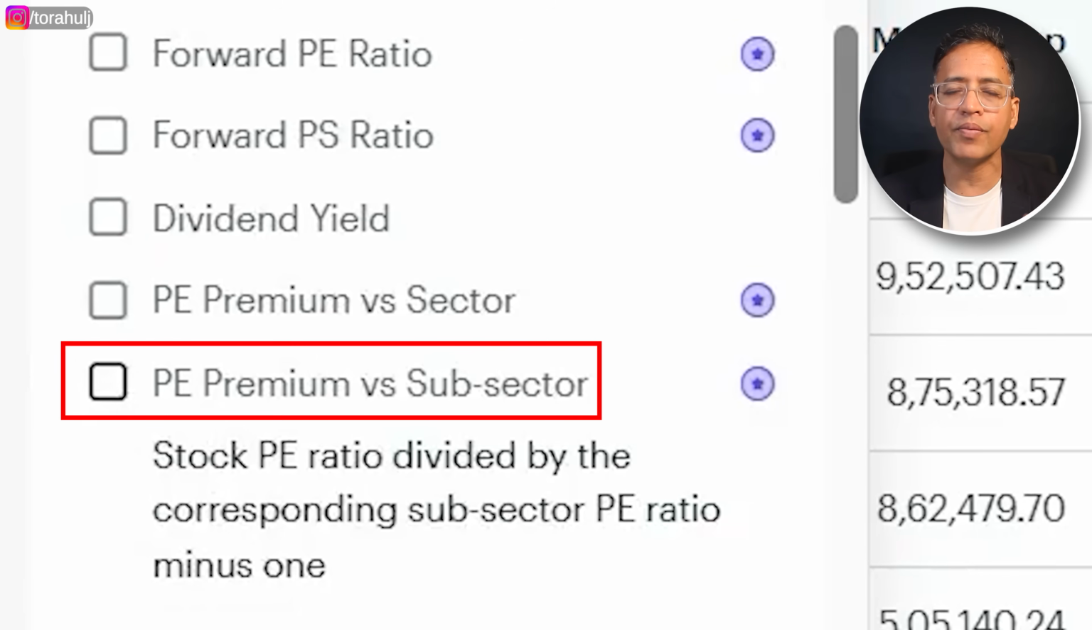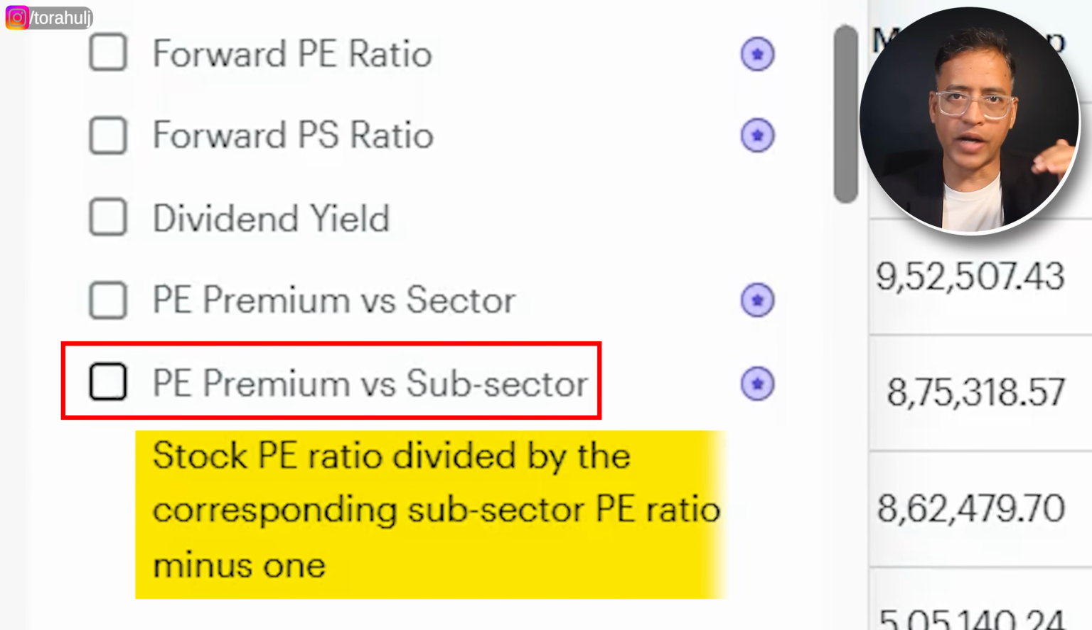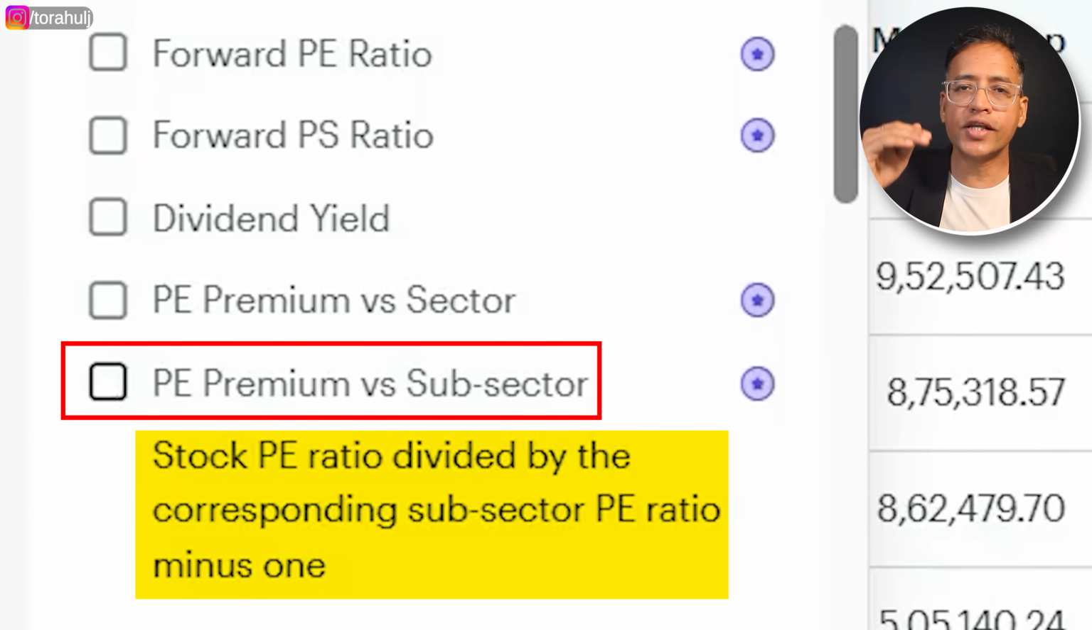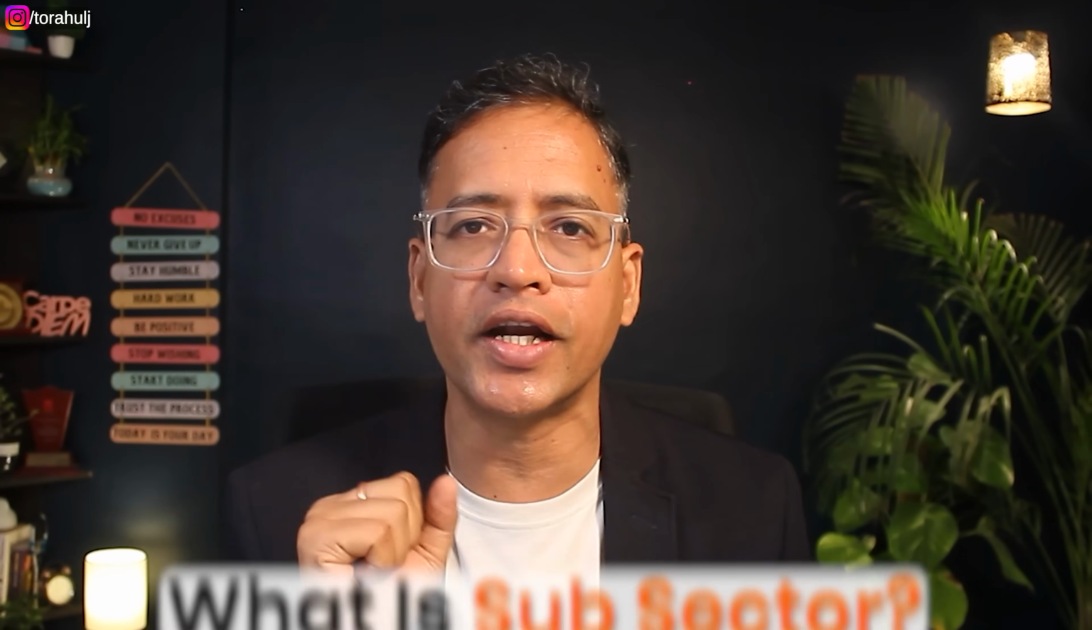What does this simply mean? What is the stock that I'm looking at? What is the PE value of that, which is price to earnings, right? And what is the subsector's price to earnings, so that I know whether this stock is trading at a premium to the subsector, or whether it is trading at a discount to the subsector. Now what is this subsector?